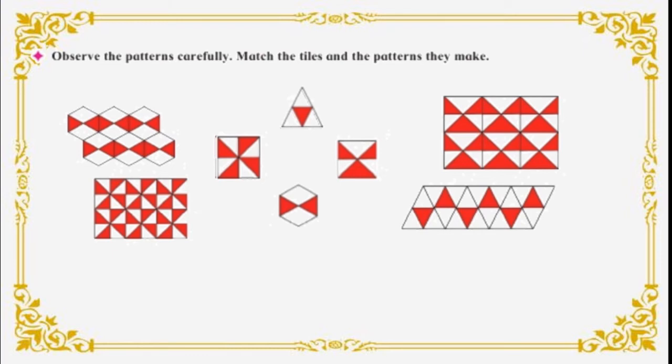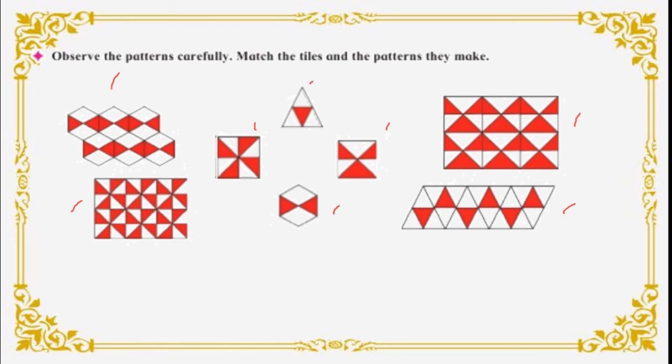Here we can see the patterns and match the tiles. This is the pattern of the tiles or flooring. Now here we have to match the tiles and the patterns they make. Yes students, here we can see this is a flooring. This is also flooring, correct? Tiles are used here to make the floor. And which tiles they use are given here. This is one type, this is the second one, this is the third one, and this is the fourth one. Now we have to match and tell which tile is used to make the type of floor.